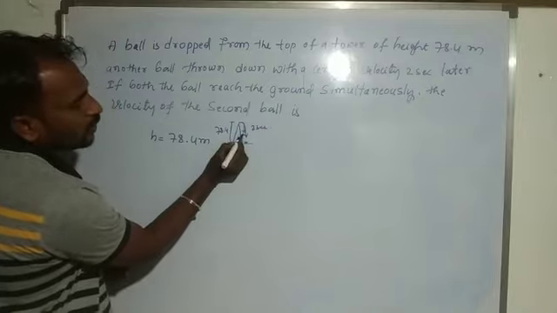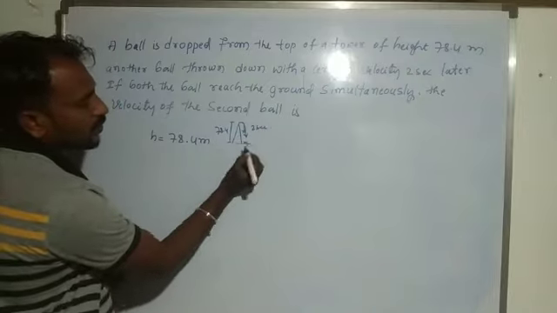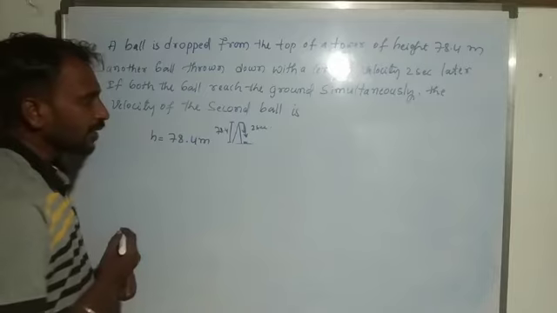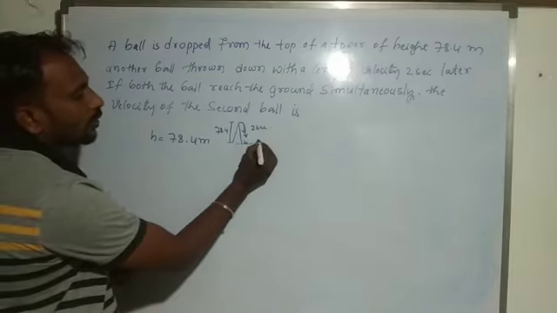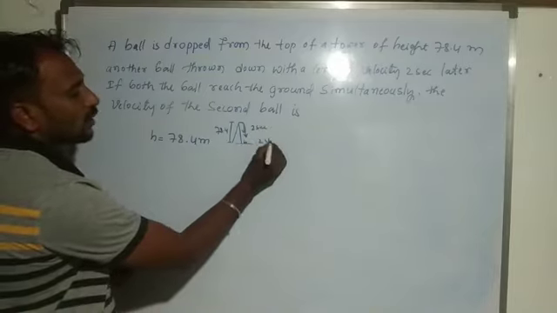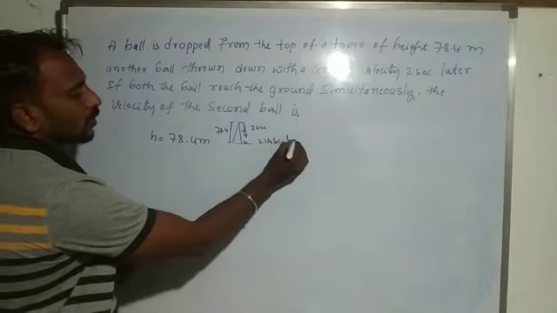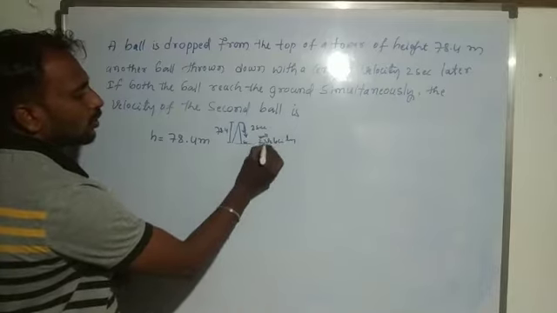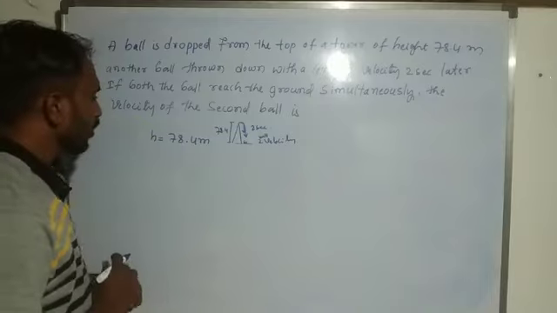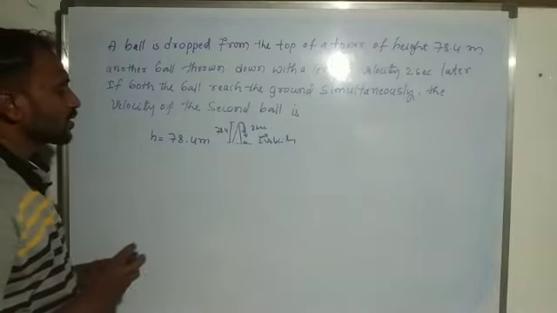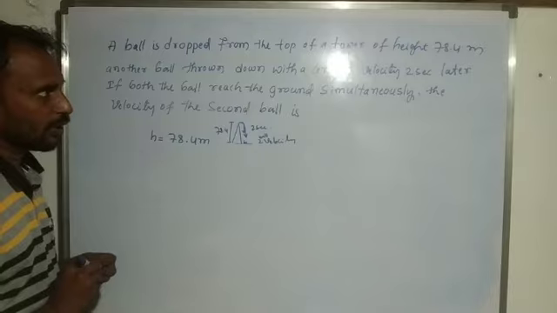So here we want to find out the second ball velocity. The height of the tower is 78.4 meter.